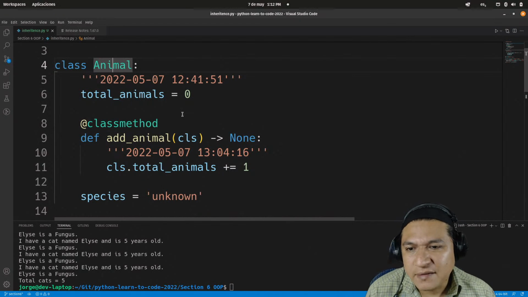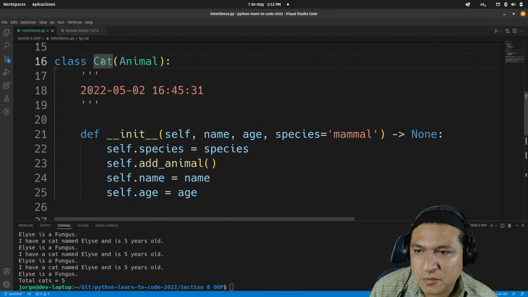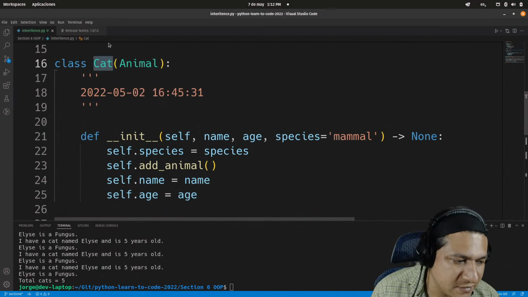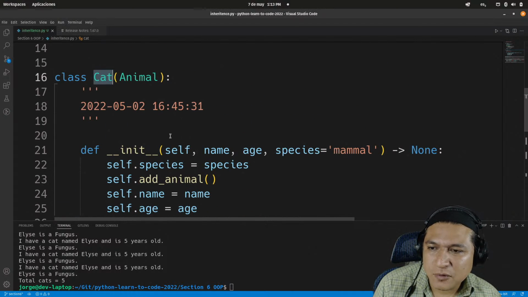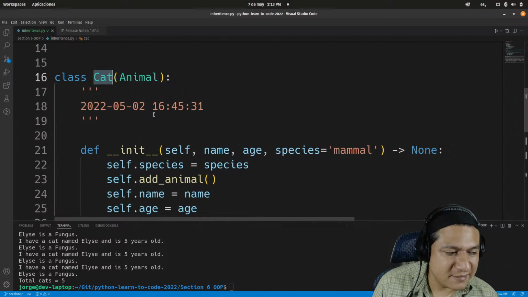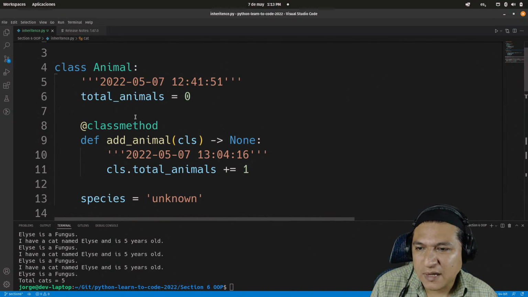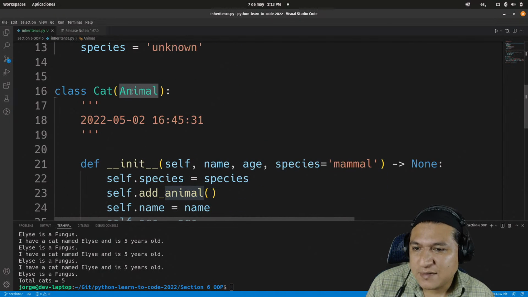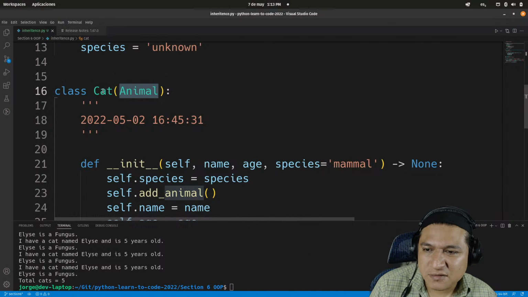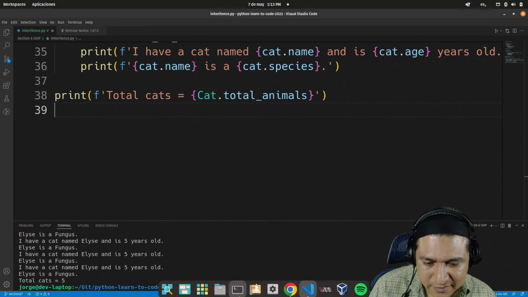So in this case, total animals is going to be stored at cat level. So the cat class contains its own version of total animals, which is different from the animal class. But I forgot that I'm just inheriting this here. Okay, I get it.